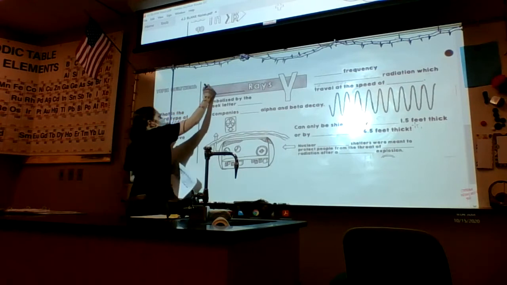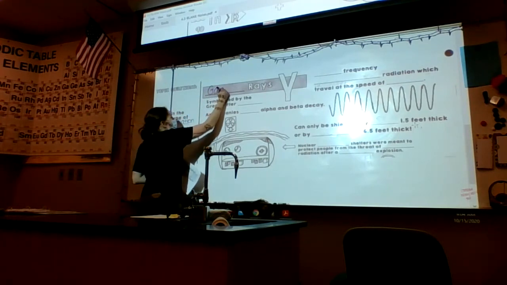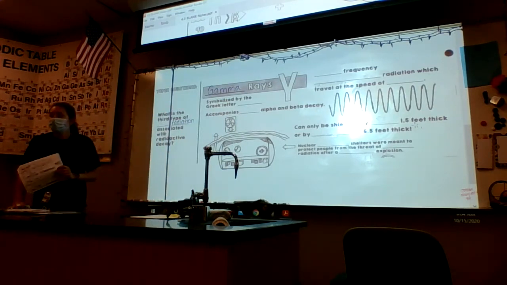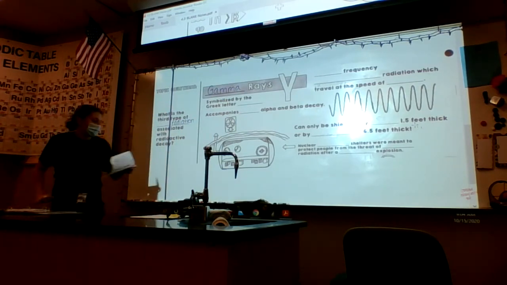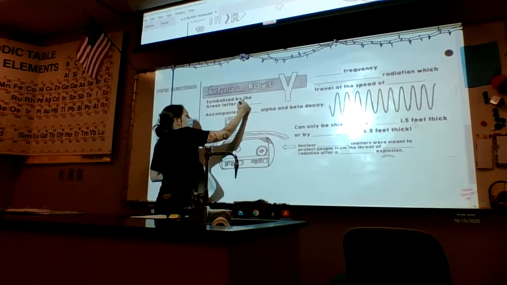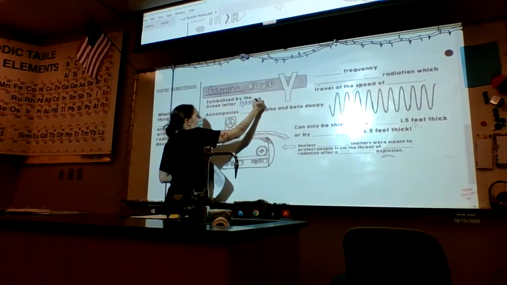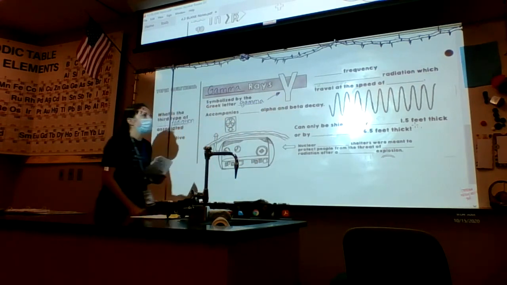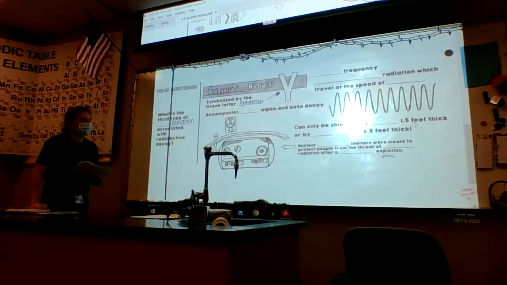That is going to be gamma rays, symbolized by the Greek letter gamma, a Y-looking thing.